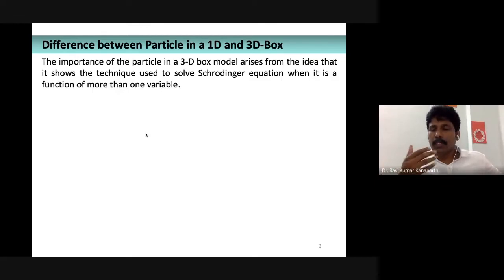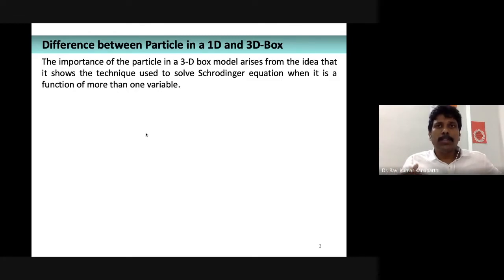Previously we have seen the variable separable method for resolving when we have a time component and a position component. We tried to resolve two different equations, and later wrote down different expressions where only one variable is there, as differential equations, and then we found the solution.